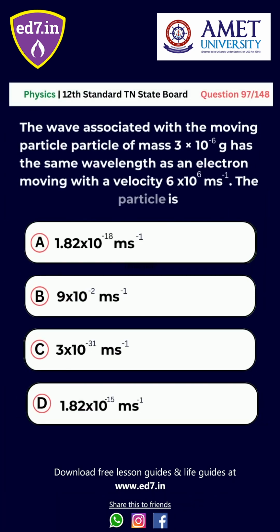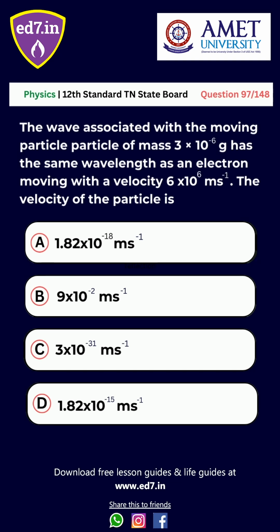Question number 97. The wavelength associated with a moving particle of mass 3 into 10 power minus 6 gram is the same as that of an electron moving with a velocity of 6 into 10 power 6 m s power minus 1.